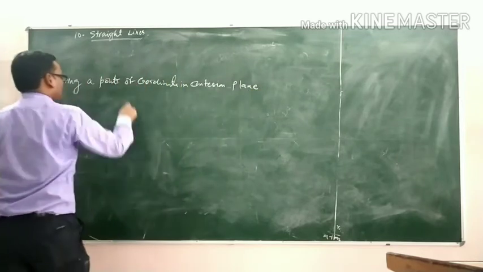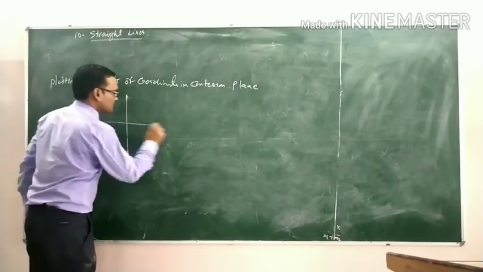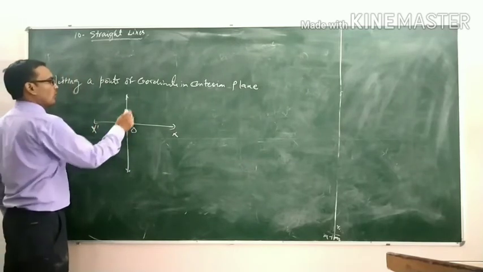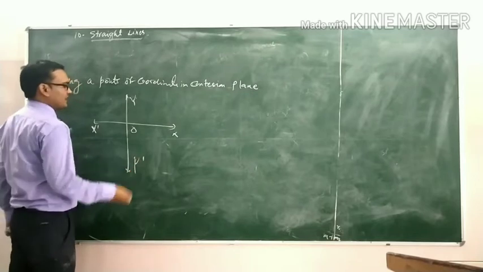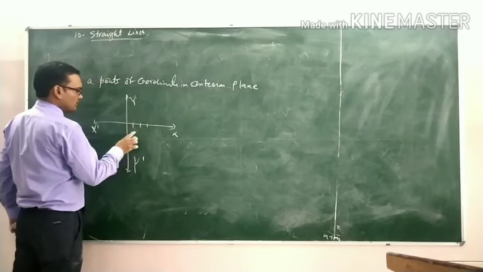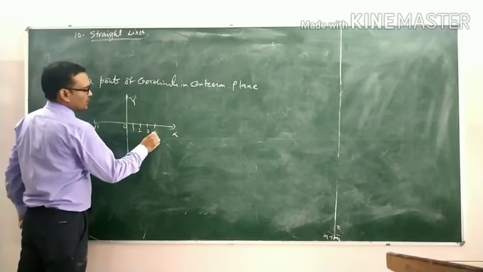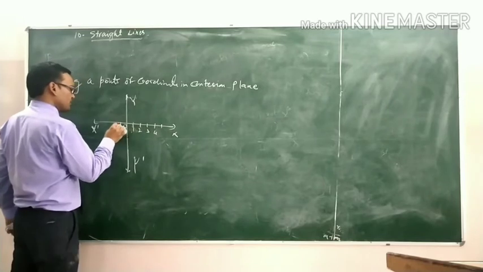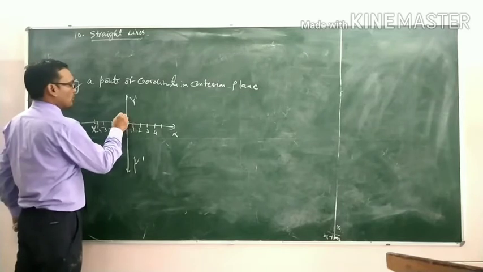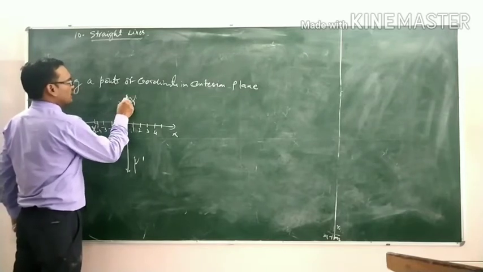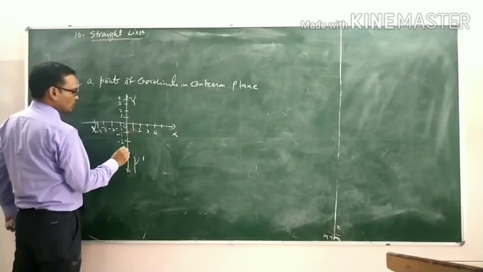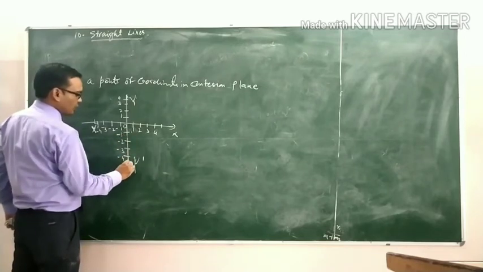That means we plot a point in a Cartesian plane. X', O, Y, Y'. Here suppose 1, 2, 3, 4, and so on. Here minus 1, minus 2, minus 3, minus 4, and so on.